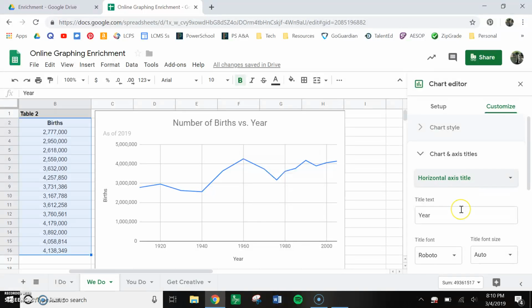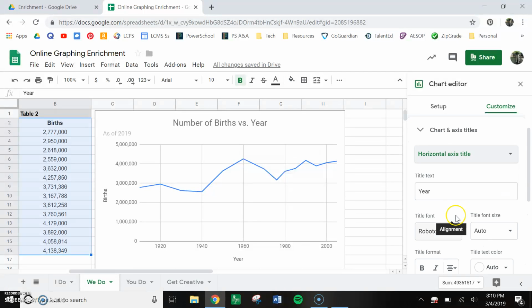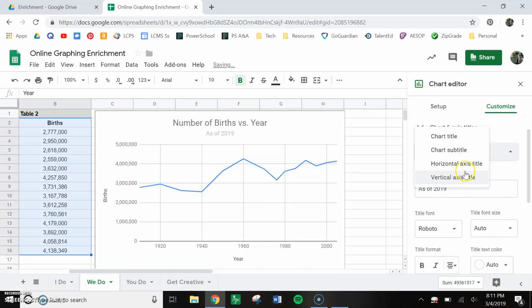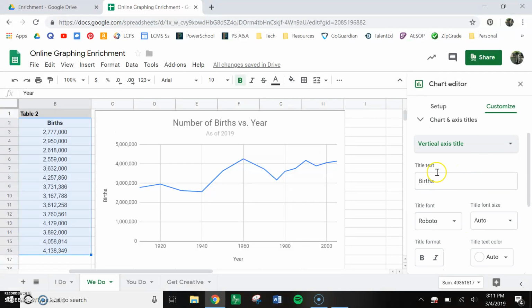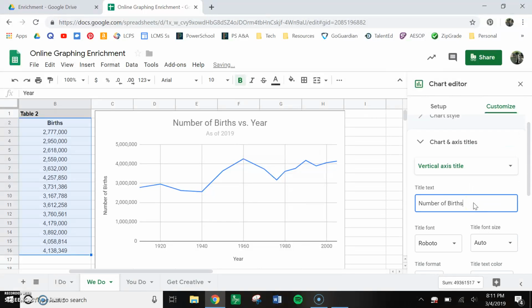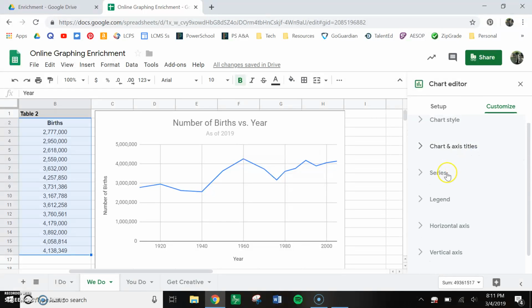Chart axis title, so year is totes still fine. Hold on, subtitle, center. This births, I'm going to formalize this a little bit nicer, and I'm going to make it number of births. Okay, that looks good. Close that out.